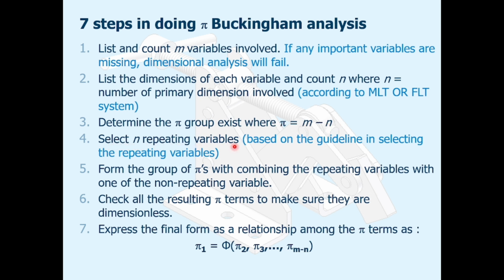Number 4. Select the repeating variables based on the guidelines for selecting repeating variables. Number 5. Form the pi groups by combining the repeating variables with one of the non-repeating variables. Number 6. Check all the resulting pi terms to make sure they are dimensionless. Number 7. Express the final form as a relationship among the pi terms as below.